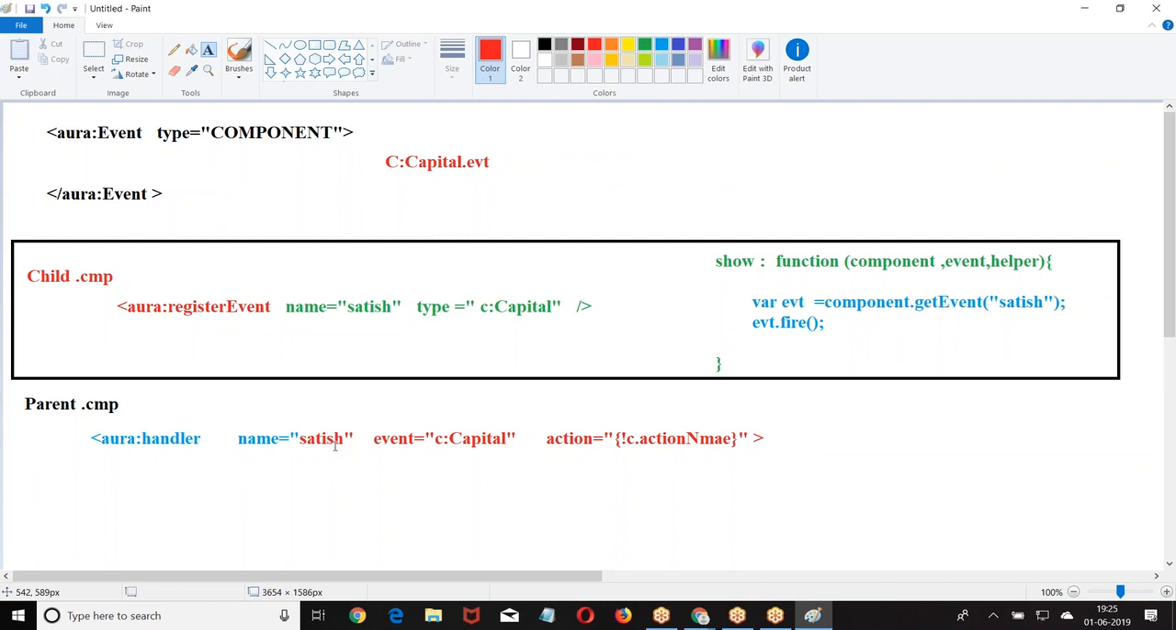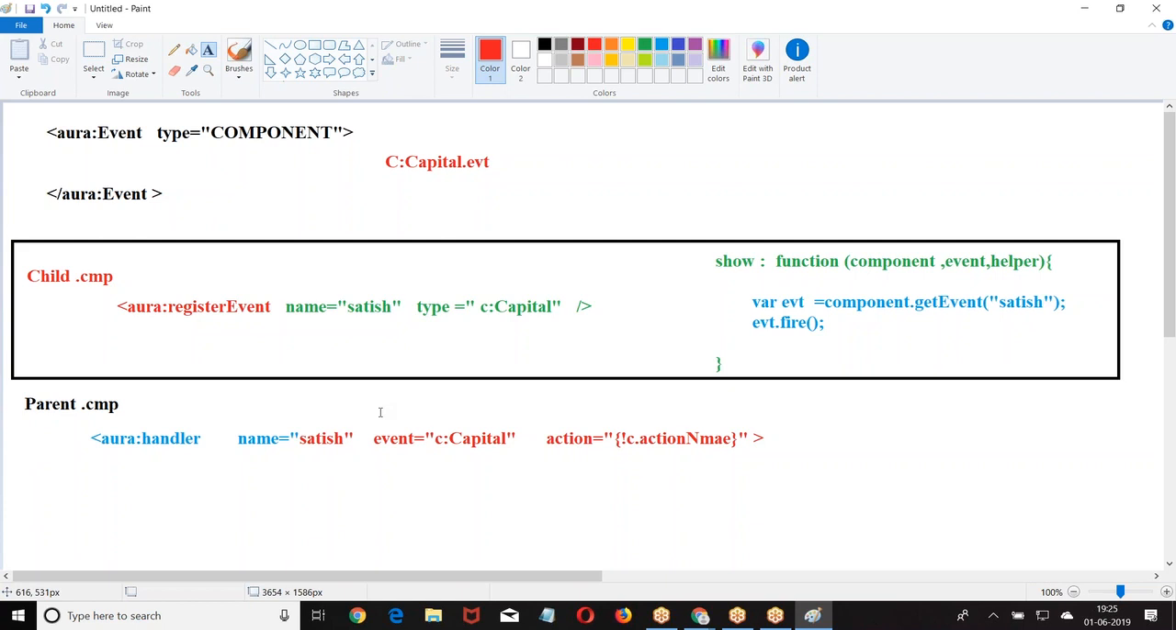If we have a grandparent for this one, do we need to define a handler there too? Yes. Every parent who wants to handle should define a handler. When I define a handler in the parent, the parent will handle. When I define a handler in the grandparent, the grandparent will handle.